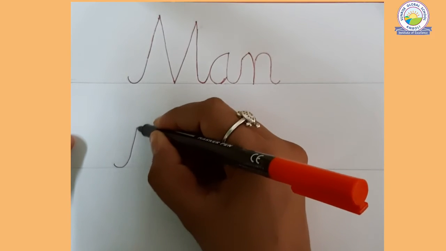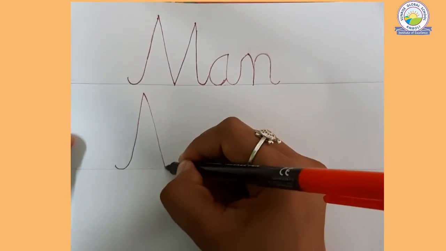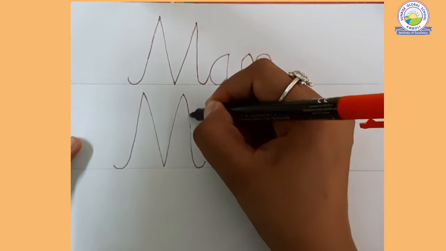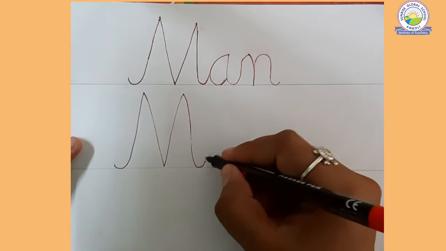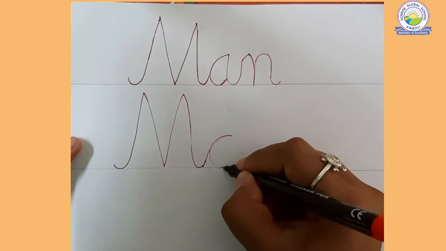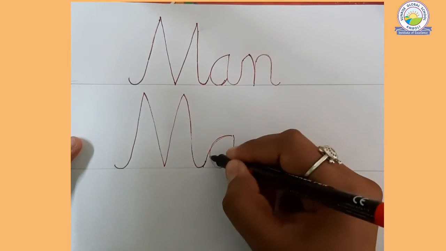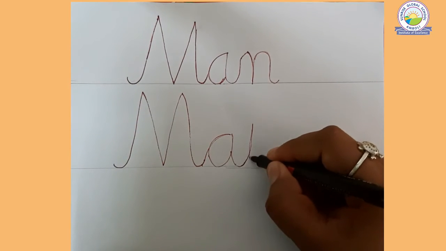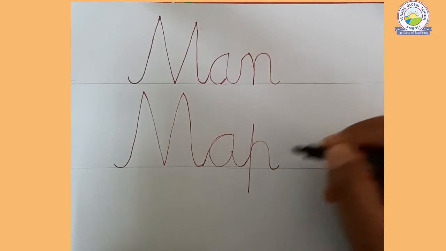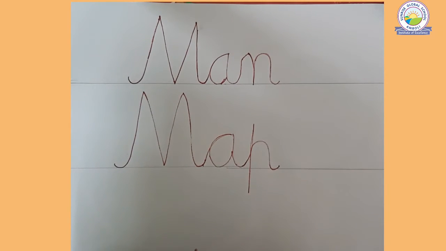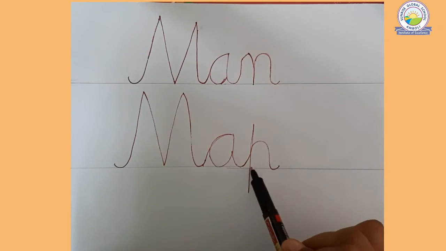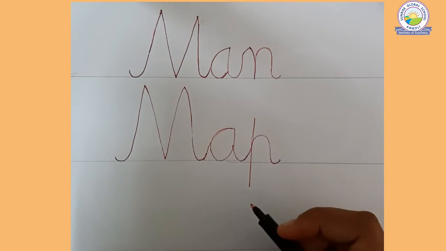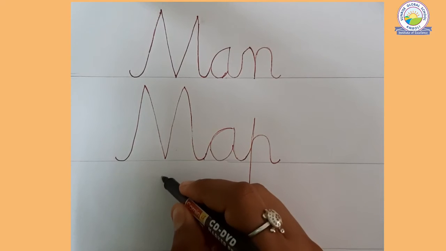Now we will write the next one. Look, okay. Again, ma, letter M. See, ma, then a, ma, a, pa, map. M-A-P. Ma, a, pa, map.